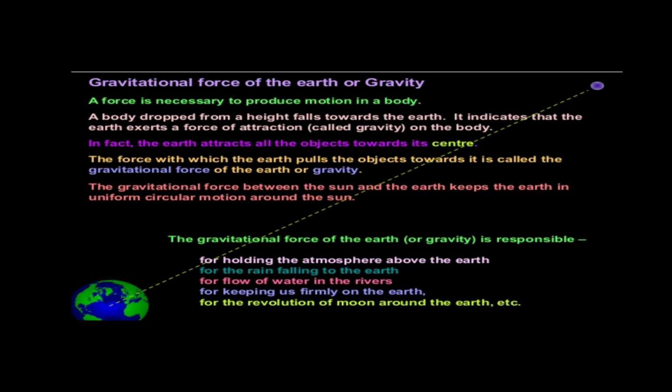For the revolution of moons around the earth. So even the moon revolves around the earth because of the gravitation. We say the gravity of the moon and the earth. So these are the responsibilities of the gravitation, or we can say gravity.